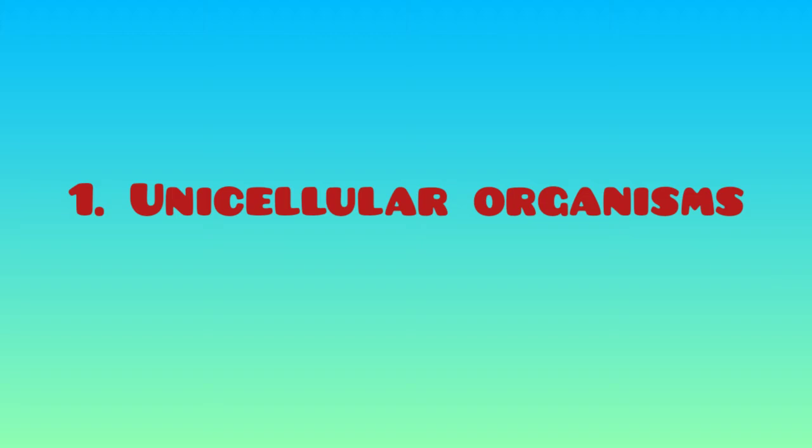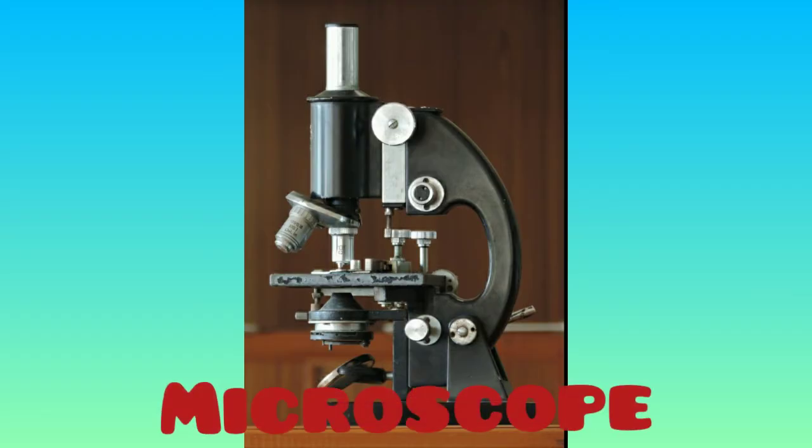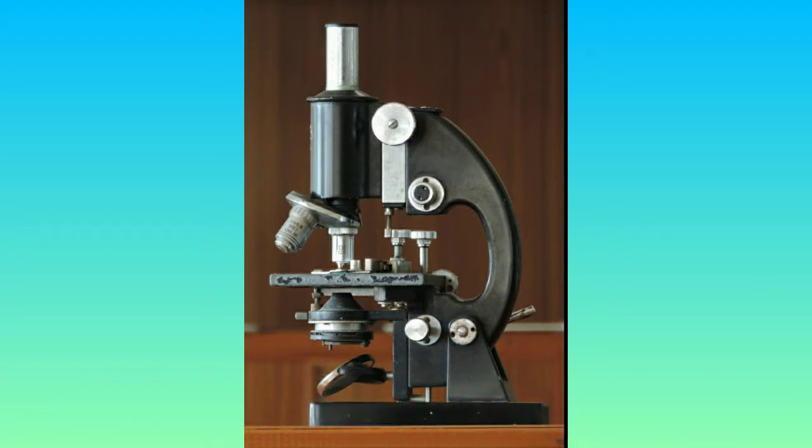Unicellular organisms. Paramecium and amoeba both are unicellular organisms. These microbes we do not see with our naked eyes. With the help of a microscope, we can see them. This is the microscope.